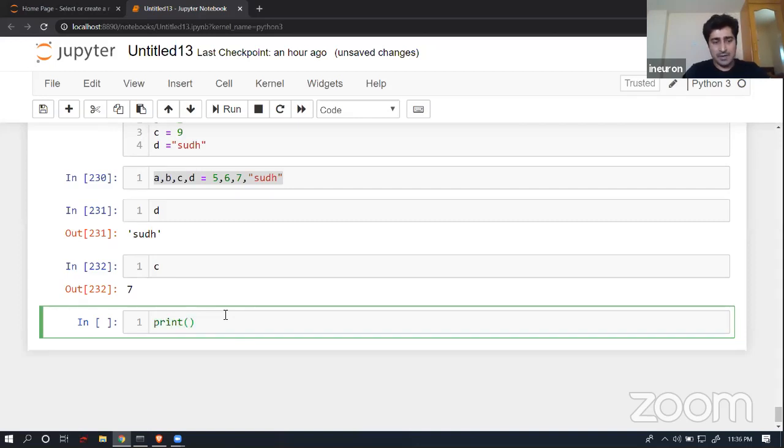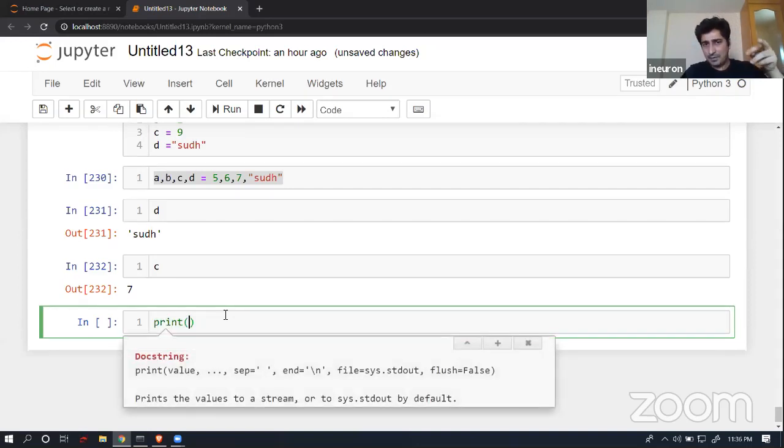If you press shift and tab, you will see some of the arguments given inside the print function, like a separator, end, file as system.out, and flush. System.out always gives you output inside the console, and flush, if you make it true, will try to flush the buffer immediately. This is the meaning of this argument.